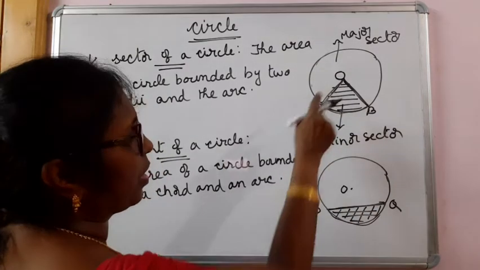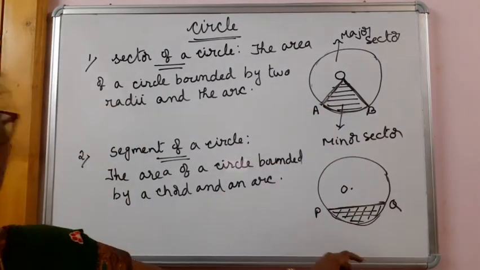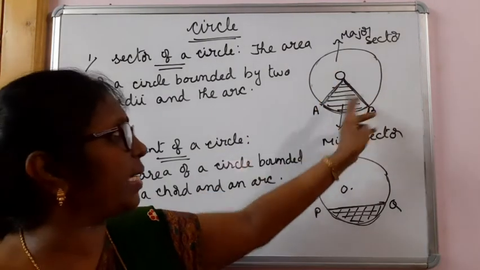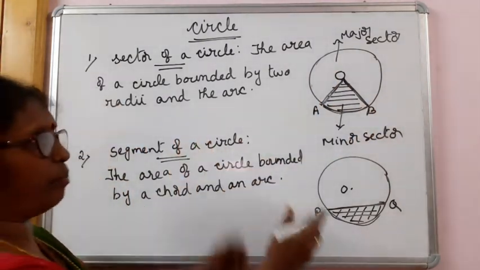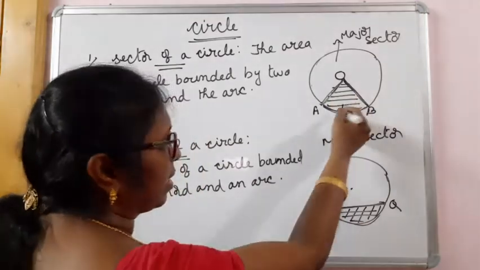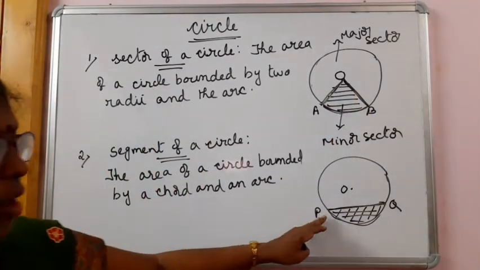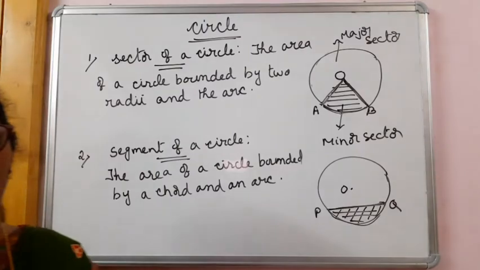You see the difference between sector and segment. Sector means the area bounded by two radii and the arc, and segment is the area of the circle bounded by chord and the arc.